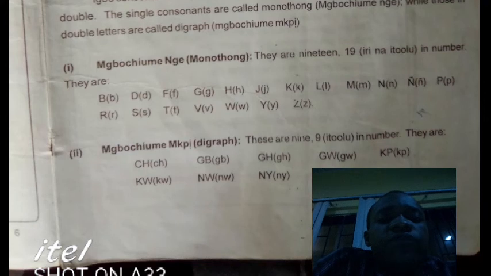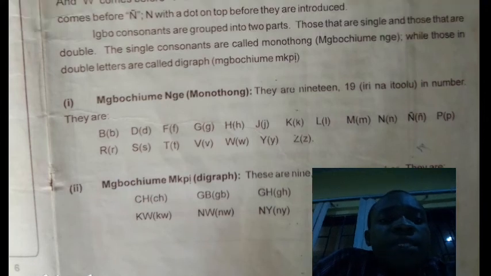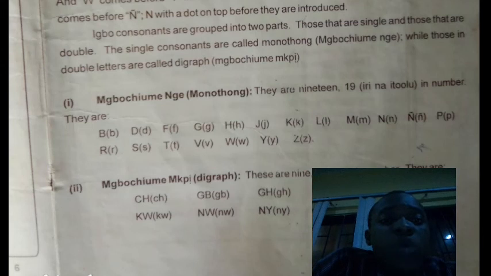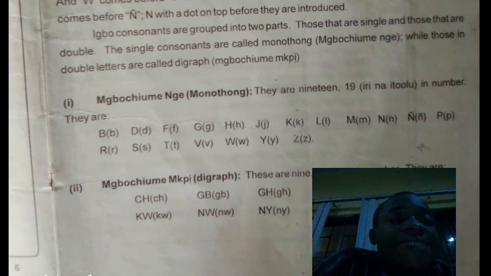We now have Mgbochiume Nge, which is monograph. You can see monograph in your English. We have it in Igbo as well. Mgbochiume Nge, which is monograph. They are 19 in number. Iri na itoru. Iri means 10. Itoru means 9.